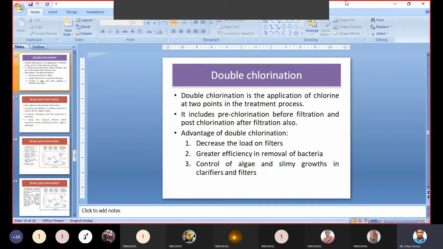It means slimy growths within the clarifiers and filters. A clarifier is nothing but a sedimentation tank, the tank in which we retain water for sedimentation.